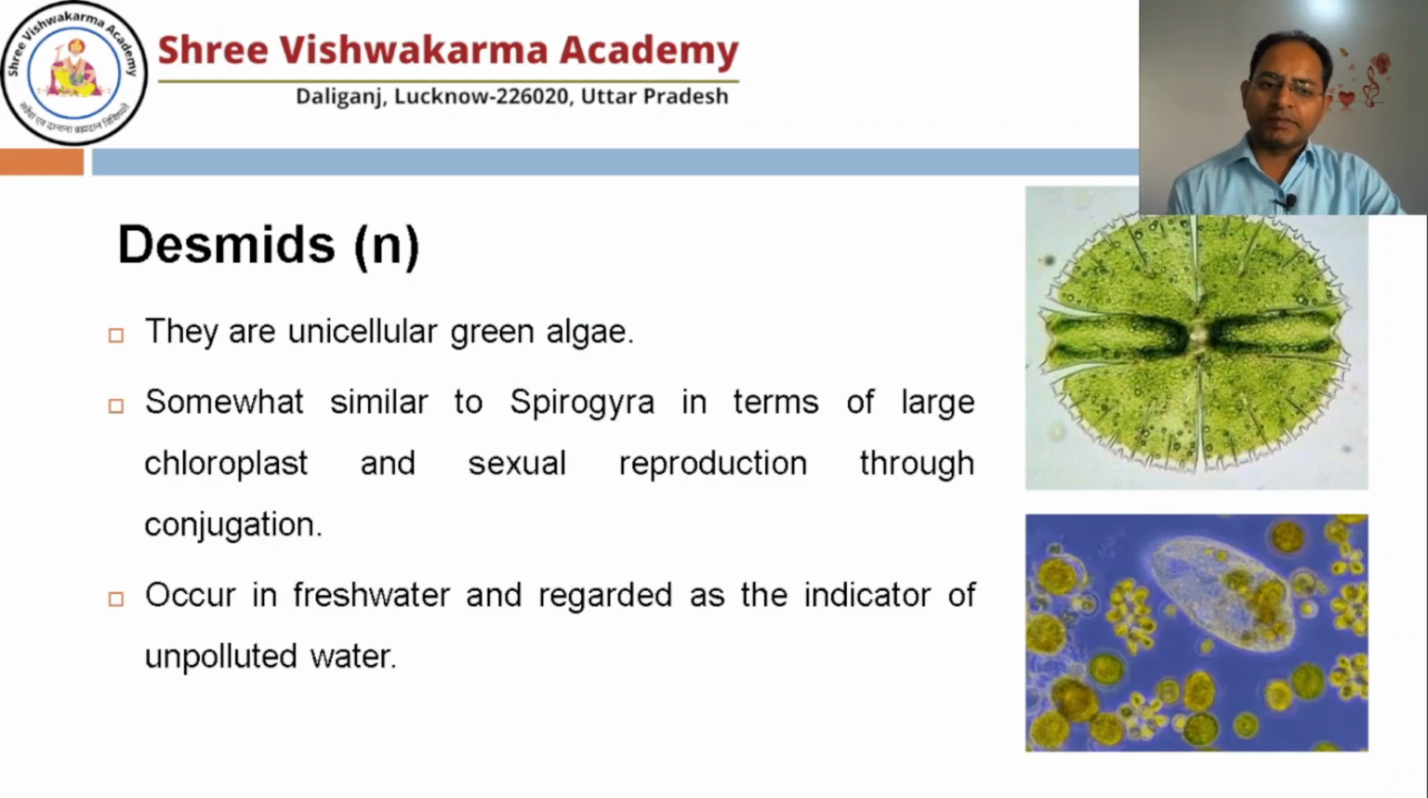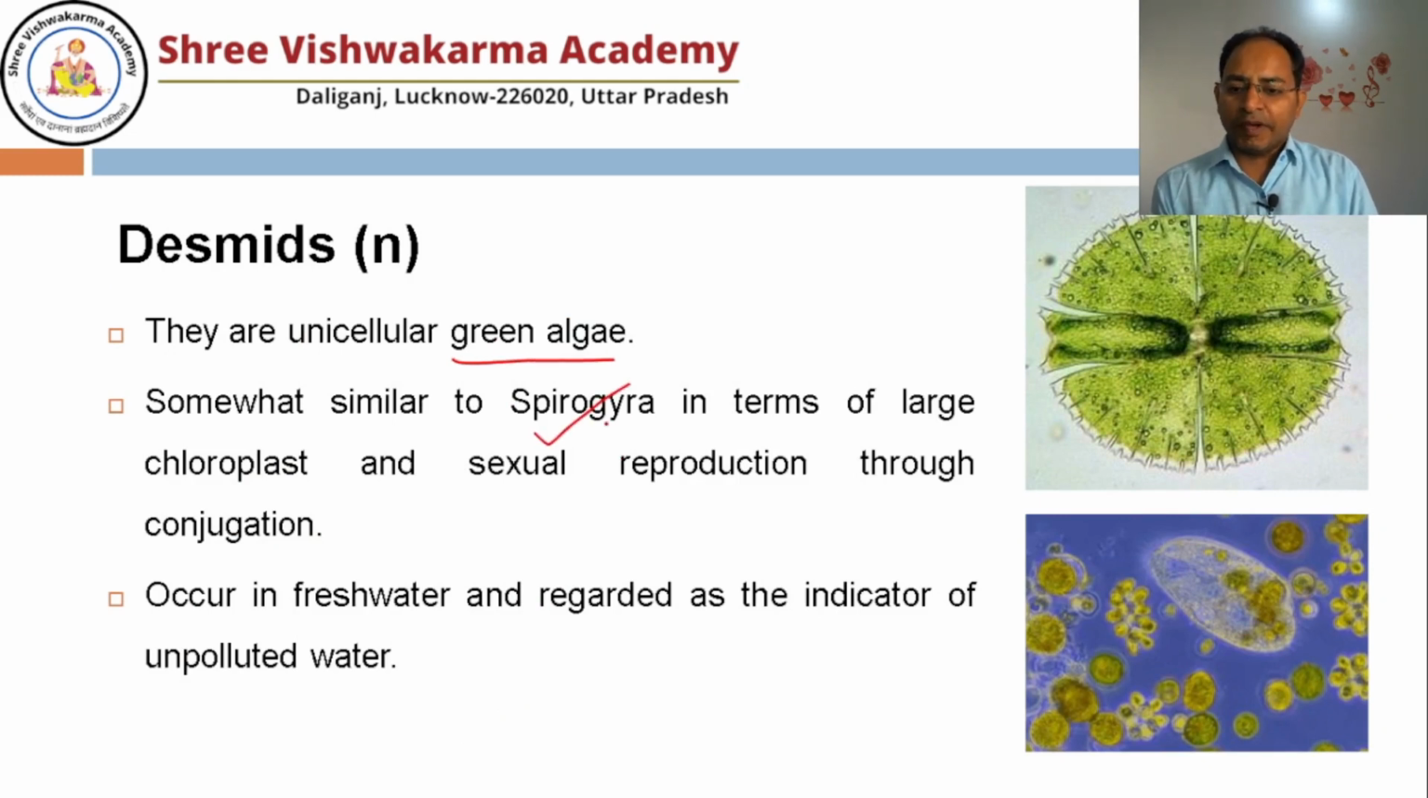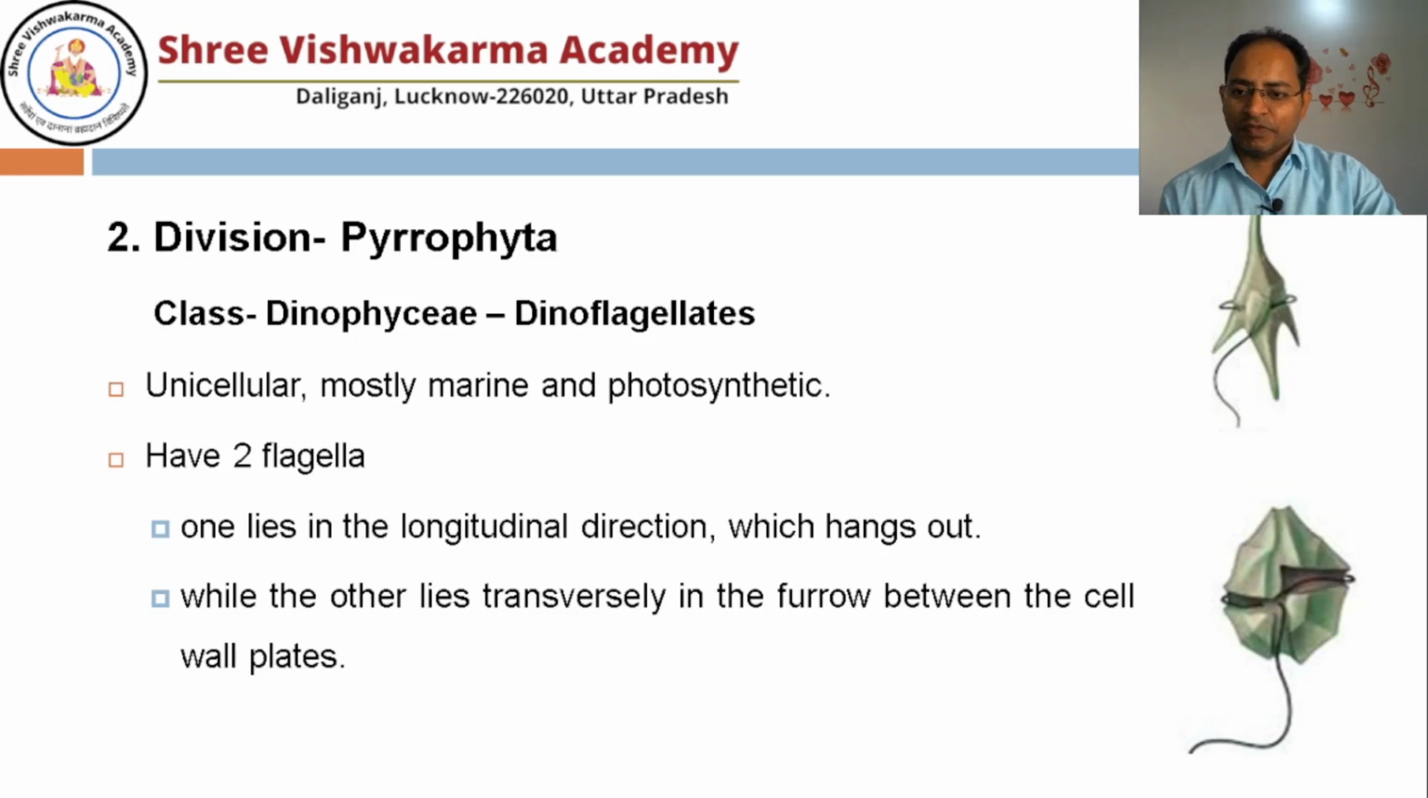Next is known as desmid. Desmids are also known as unicellular green algae. They are somewhat similar to the alga Spirogyra. They occur in fresh water, and the unique thing with desmids is that they only grow in fresh water where there is no pollution, meaning unpolluted water. So if desmids are found in some water body, it is clear that there is no pollution, and that is good water to consume.